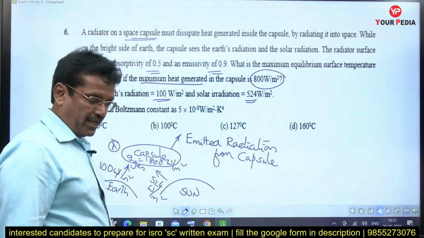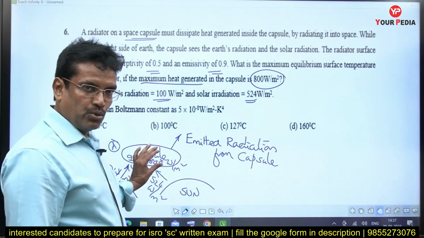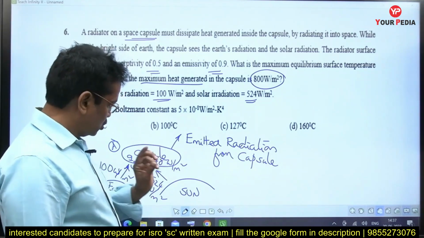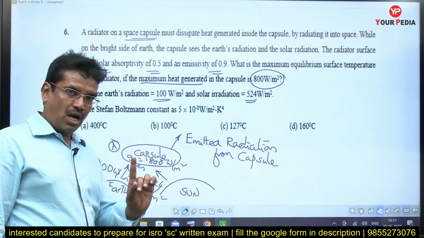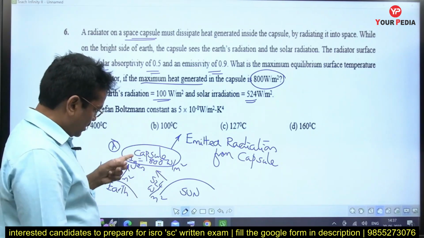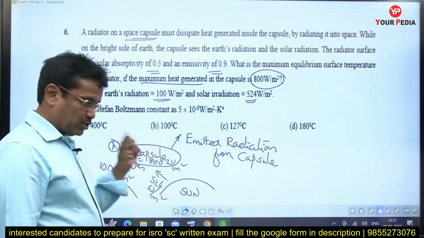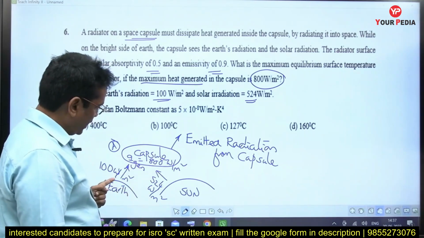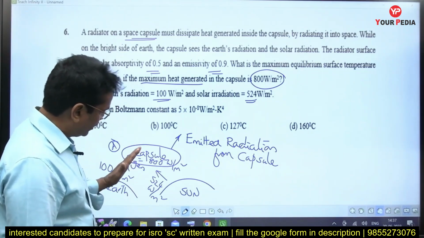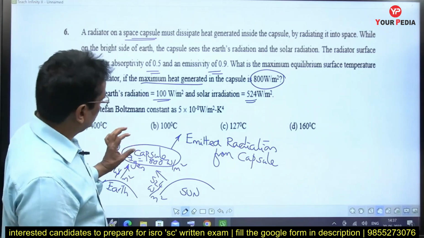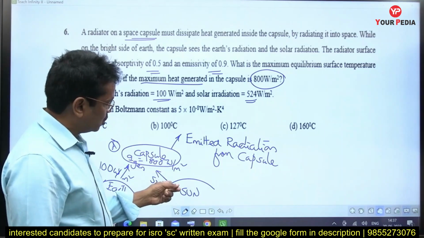So my logic goes like this. For steady state condition of the capsule, if we write the energy balance, it should go like this. Steady state means the temperature of the capsule is not changing with respect to time. So the energy balance goes like this. Whatever energy is generated in the capsule, plus whatever energy it absorbs out of the earth radiation, because some energy is falling on it, and only a certain part of that it is able to absorb, okay? And at the same time, it is also absorbing some solar radiation.